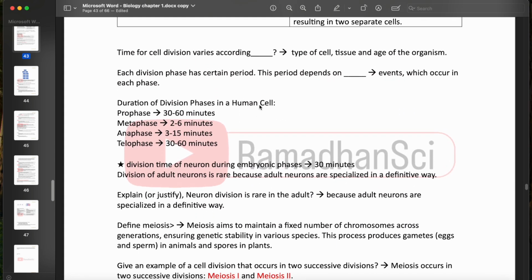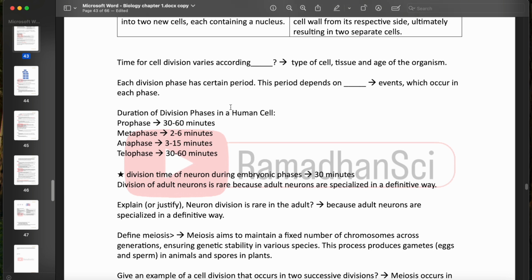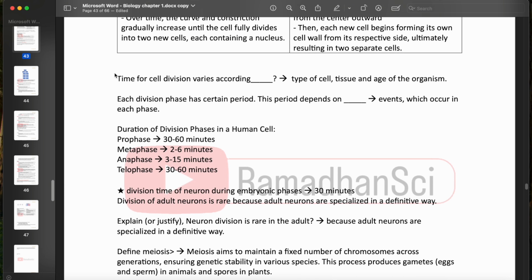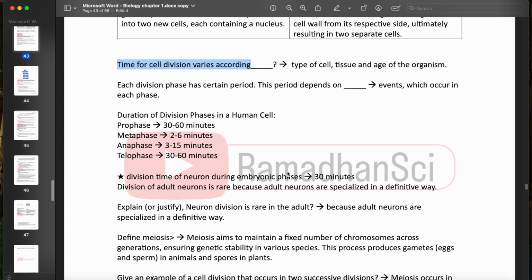Of course, the duration really depends on the events which occur in each phase. The time for cell division varies according to the cell type, or the tissue type, and the age of the organism.